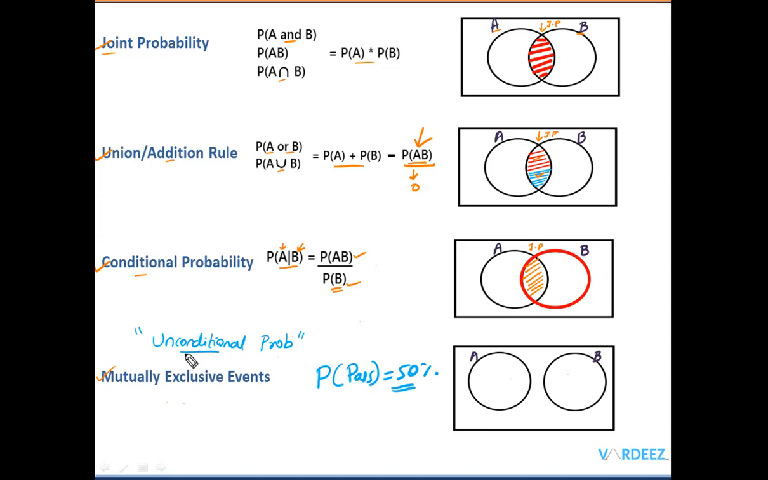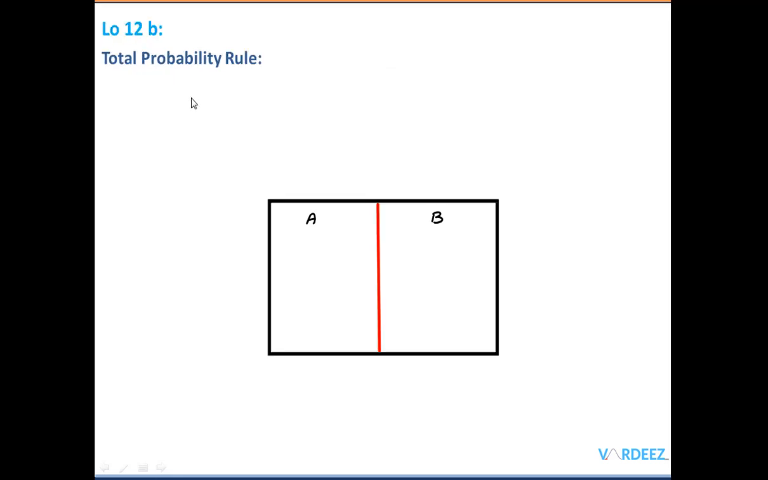Okay, that is unconditional. Otherwise, when we say that the probability of a bond defaulting is, let's say, 40%, that 40% is just the unconditional probability, and conditional probability is something that we can calculate given some conditions. Something has already occurred. So this is the only difference that we want to know. And before I end this video, let's talk about the total probability rule. It's a very simple rule.